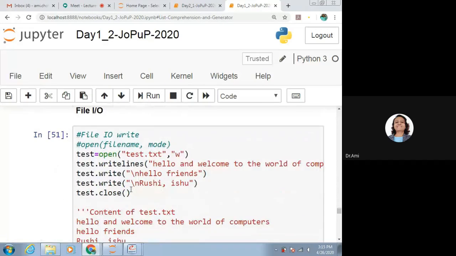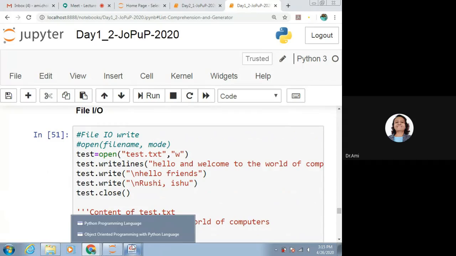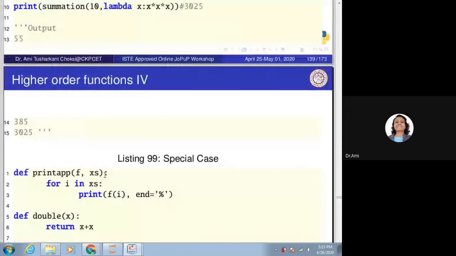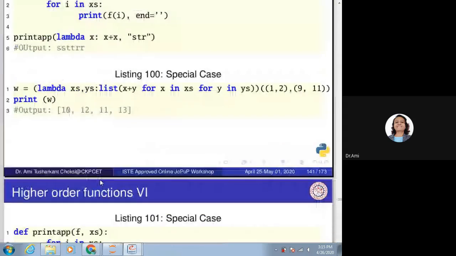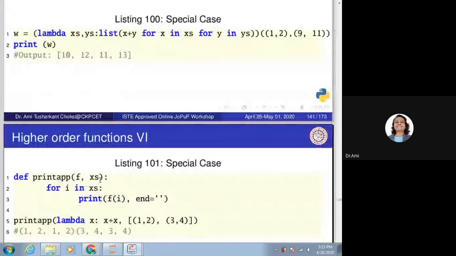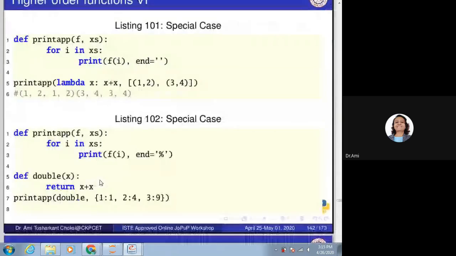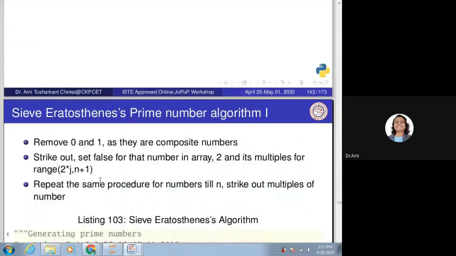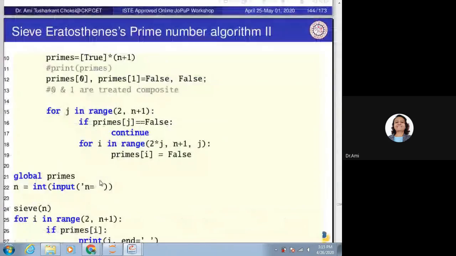Now the next thing which we want to start is file IO. These examples we have already seen, higher order functions, wherein we can provide a function name as an argument, as well as we can provide an anonymous function, that is the lambda function.